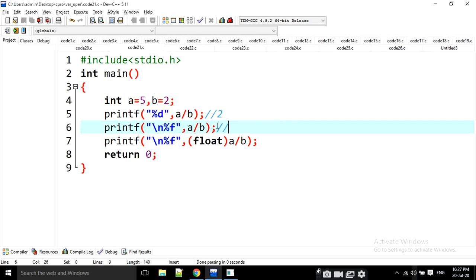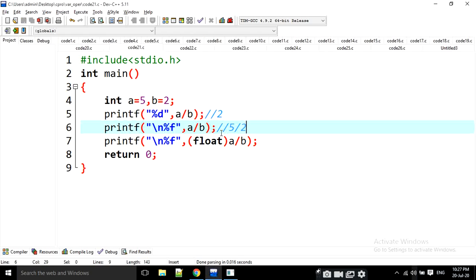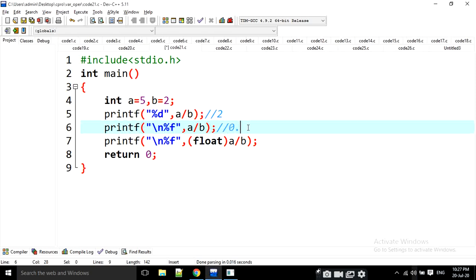Here I am going to print a by b, that means 5 by 2 only, but I am going to print in a floating manner, percentage f, but it is not compatible, that's why it is going to be showing like this, 0.60.